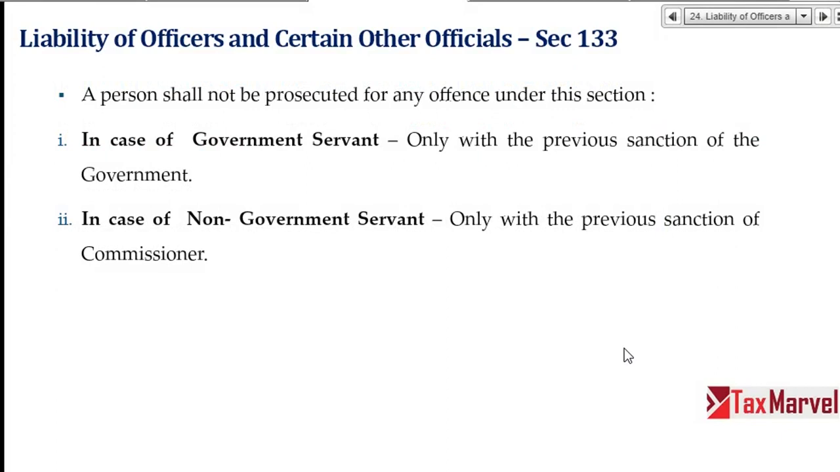A person shall not be prosecuted for any offence under this section in case he is a central government officer without the previous sanction of government. So our constitution provides protection to government officers in case of any prosecution. If any government officer is liable to get prosecuted, previous permission of central government is required. In case of a non-government servant, the commissioner's previous sanction is mandatory. So this is a mandatory precondition, right?